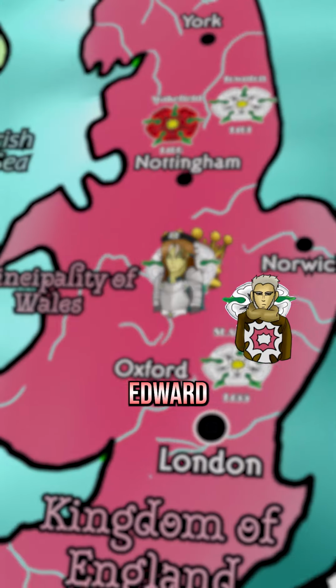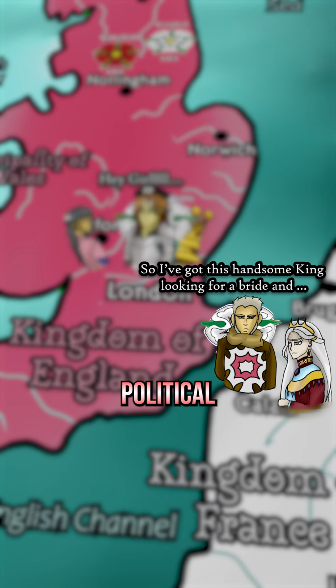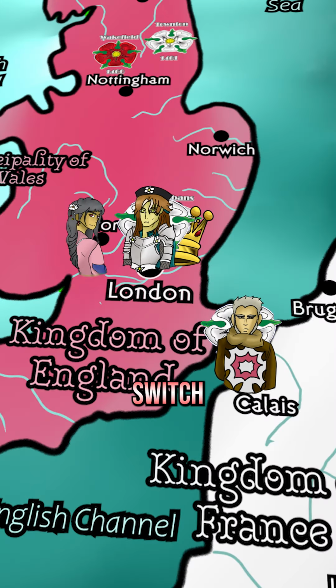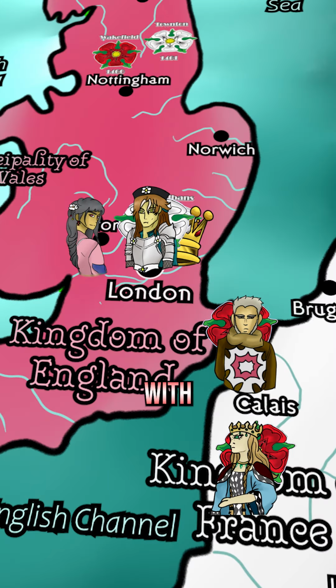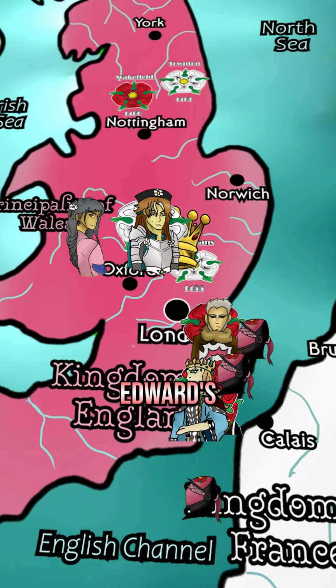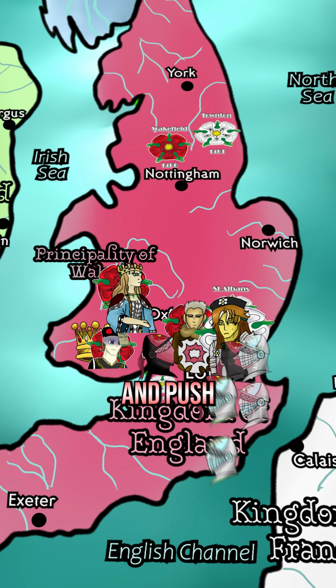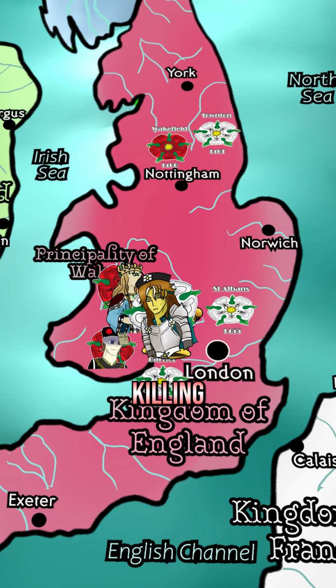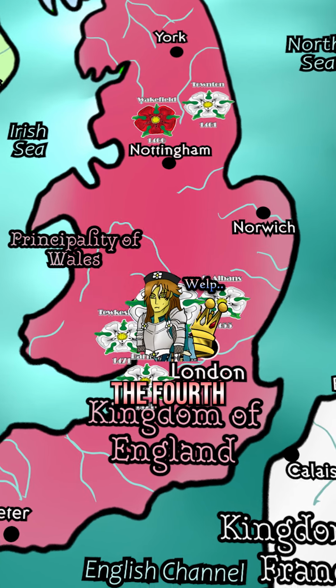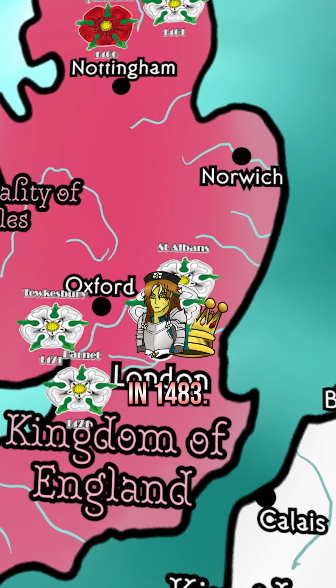Warwick intended for Edward to marry a French princess for political power, but Edward instead secretly married elsewhere. Warwick would then switch sides, forming alliances with Margaret and the French, and overwhelmed Edward's forces. Edward fled to Flanders, but would return and push back against the Lancasters, killing both Henry and his son. Edward IV would rule England until his death in 1483.